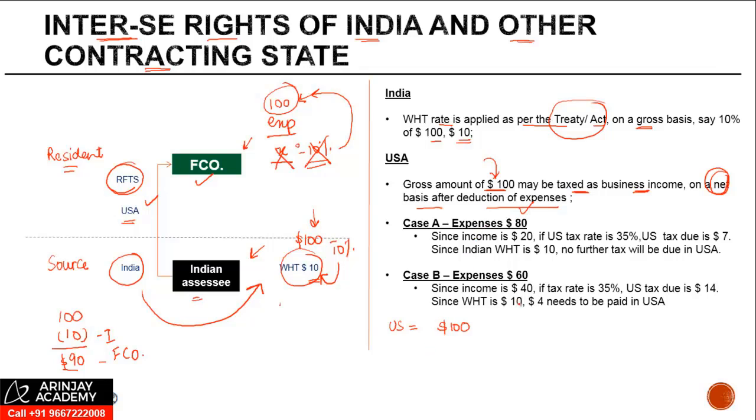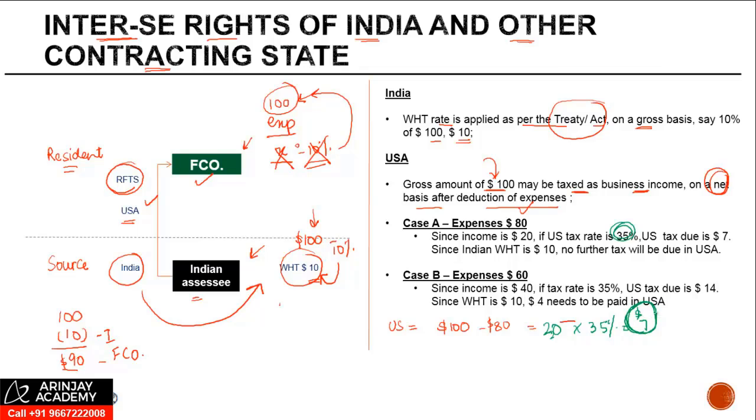In case A, the expense in US has been taken as $80. The receipt is 100, the expense is 80, so the income is $20. Let's say the tax rate in US is 35%. So 35% of 20 gives you $7. So in US, the total tax which is payable is $7.